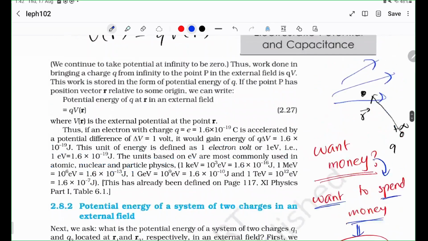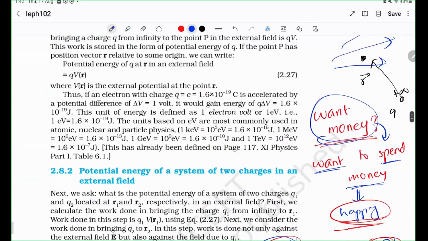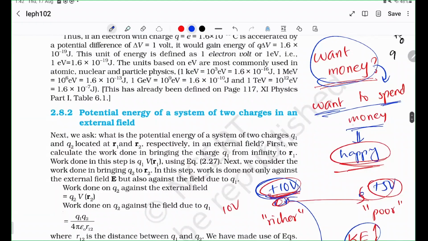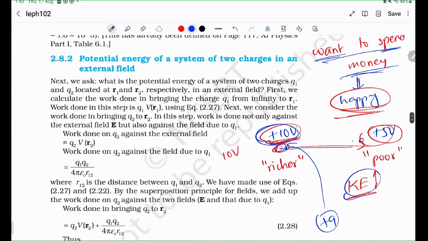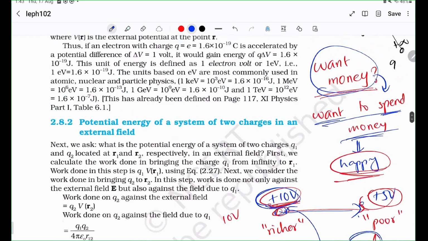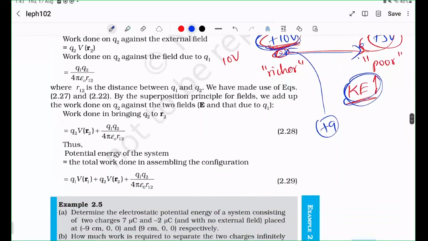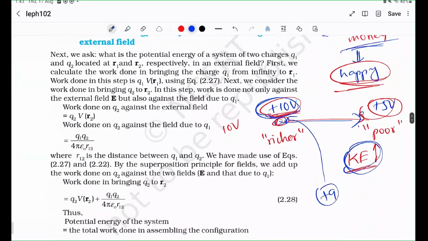Your want to earn money is your want to get this 10 volts. Somebody has to bring you to 10 volts, right? Once you're brought to 10 volts, you're very rich now. Now you need to spend money, get to 5 volts and get a lot of kinetic energy. That's what's happening. Anyway, I suppose this is fairly obvious.